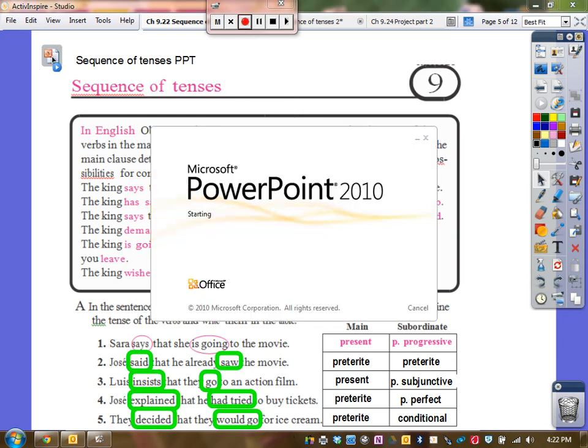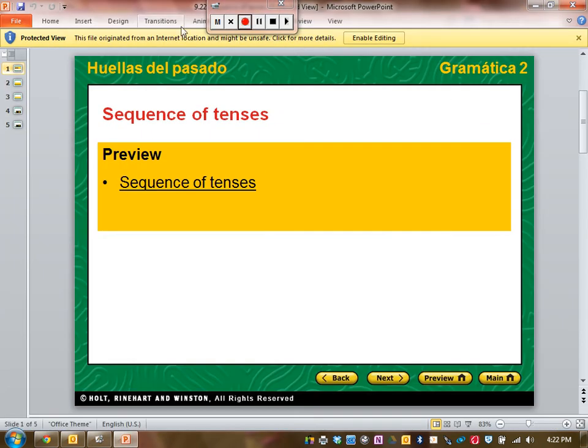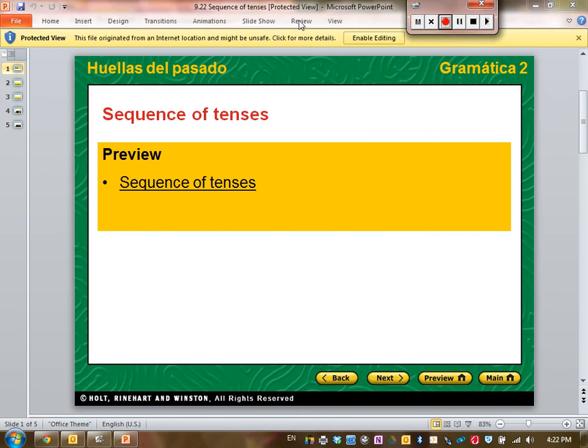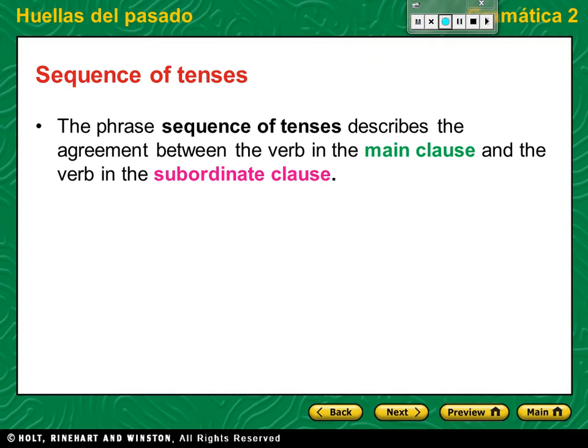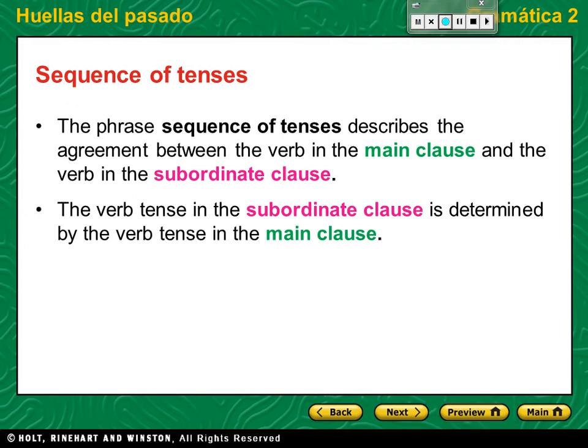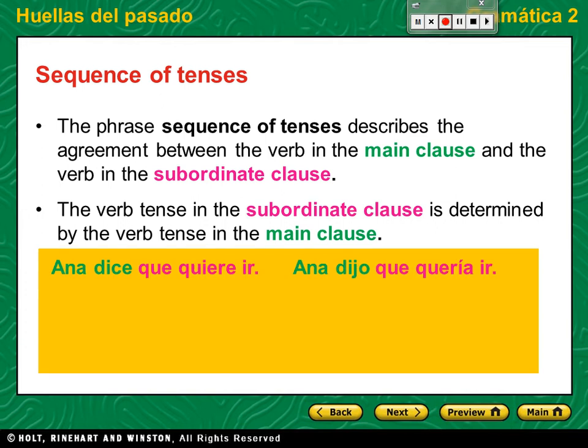Let's take some notes on the sequence of tenses. The phrase sequence of tenses describes the agreement between the verb in the main clause and the verb in the subordinate clause. The verb tense in the subordinate clause is determined by the verb tense in the main clause.